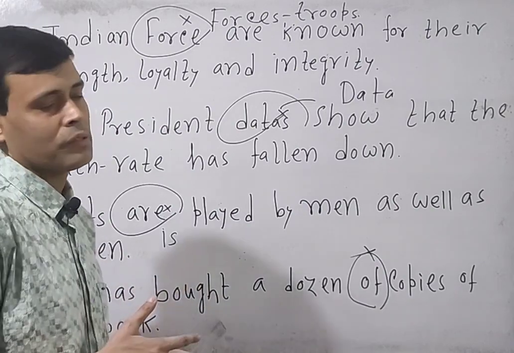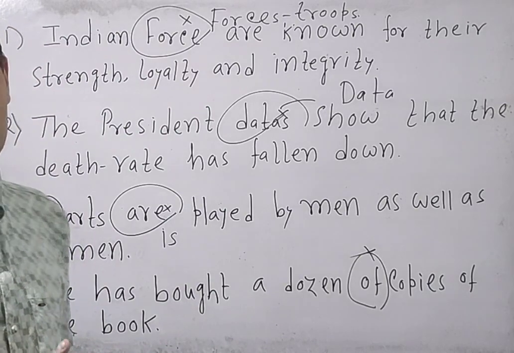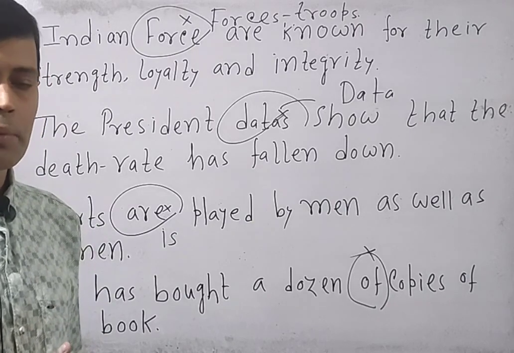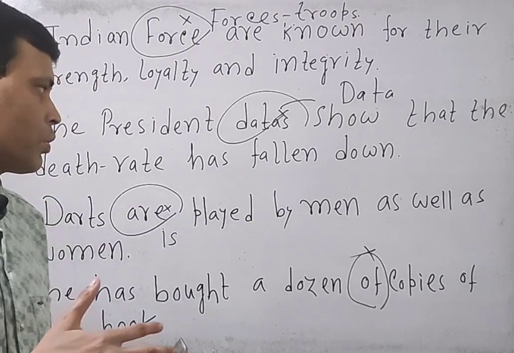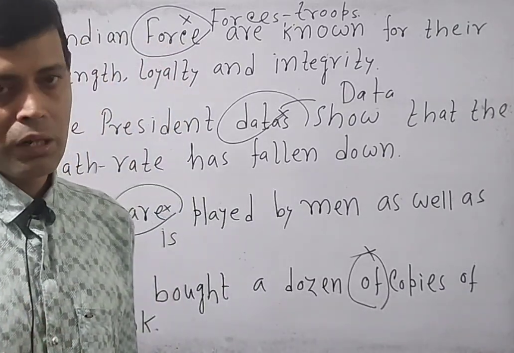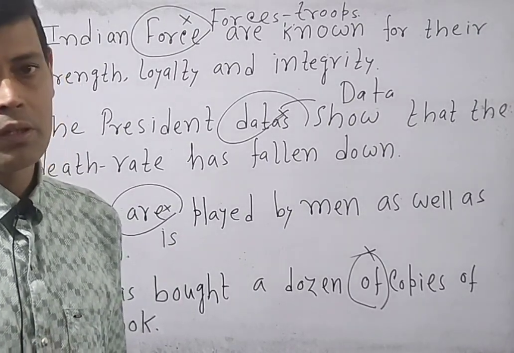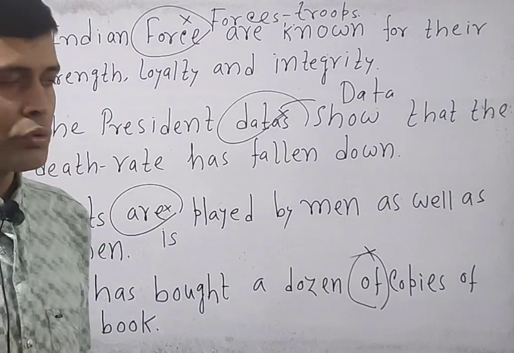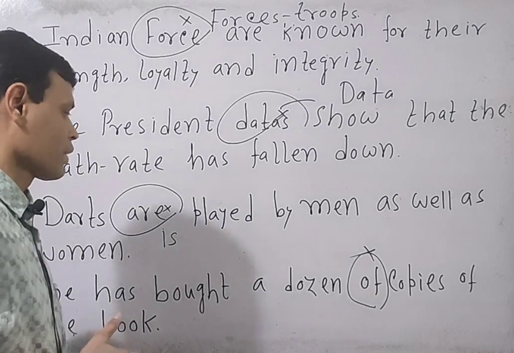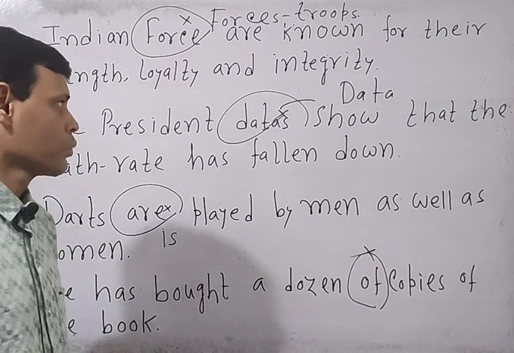So this is my short class as far as noun based errors are concerned. If you are unable to understand any part of this class, you are free to drop your queries in the comment box section. However the game is plural in form, it should be treated as singular. However the name is plural in form, it should be treated as a singular noun. So here darts is the same case. On the other hand, we cannot say dozen of copies, we should say dozen copies of the book.